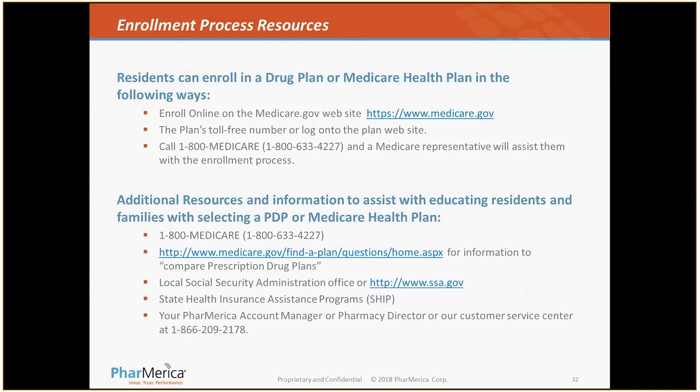As I mentioned, there are some tools available for the enrollment process resource. We're on slide 32 if you're following along. Residents can enroll in a drug plan or medical health plan the following ways: either through the Medicare.gov website, through the specific plan's toll-free number, or by logging into the plan's website that they choose, or they can call 1-800-Medicare and a Medicare representative will assist them.